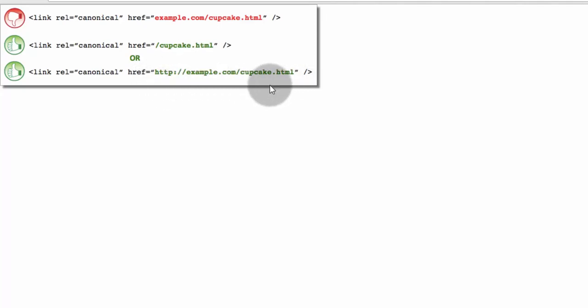In other words, you should not mention a link without HTTP, because when you write it like this, Google will consider it as example.com slash example.com slash cupcake.html. When you mention a link without HTTP, it will be considered a relative URL instead of an absolute URL. So keep an eye on that.